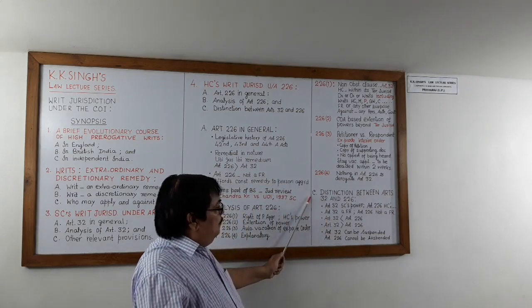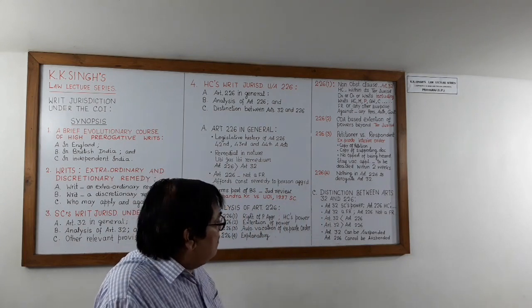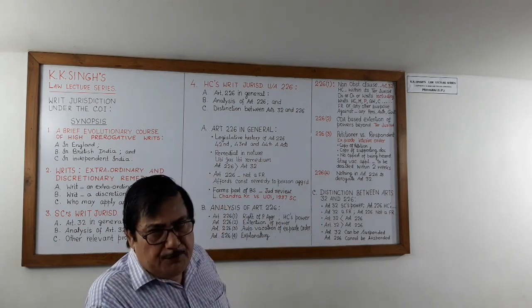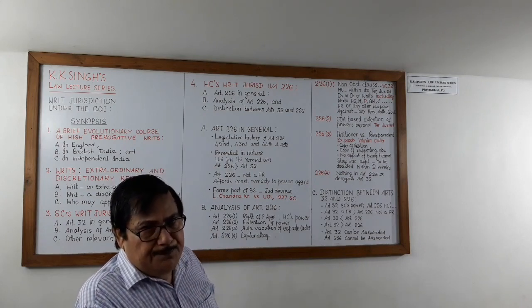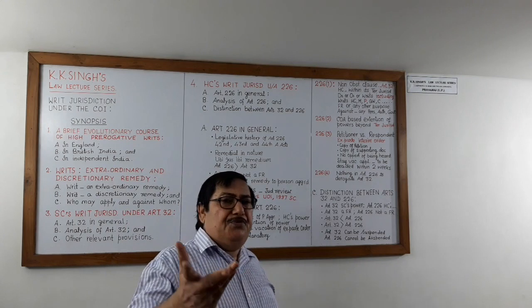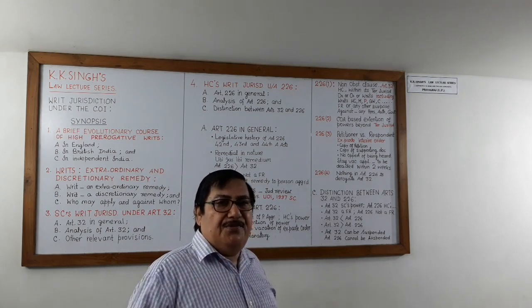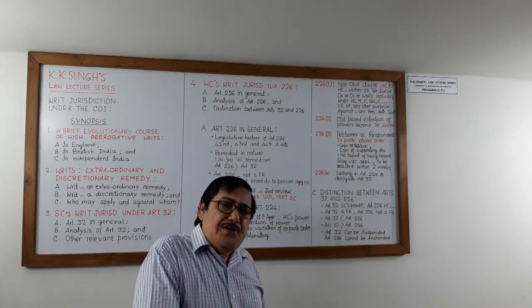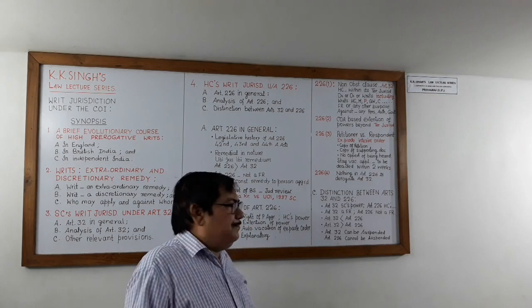Now come to subhead C. Distinction between Articles 32 and 226. This is very important. 32 writ jurisdiction, 226 writ jurisdiction. So how can the two articles be distinguished? Let us see.